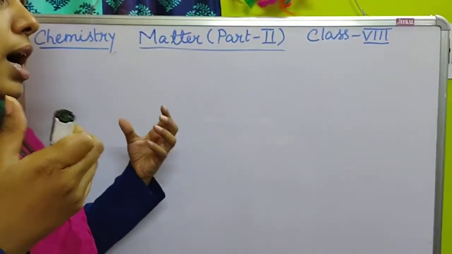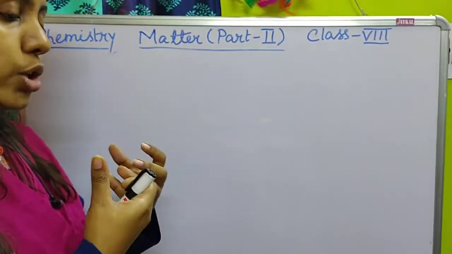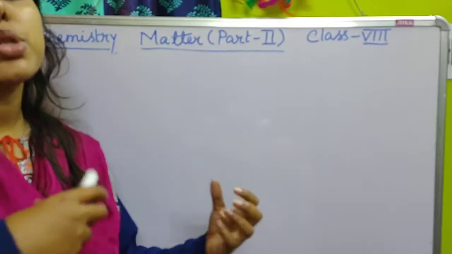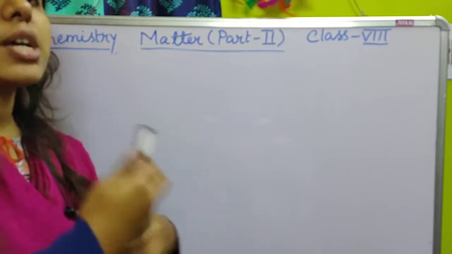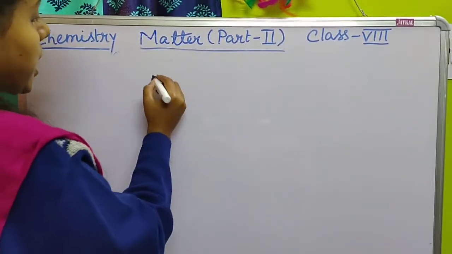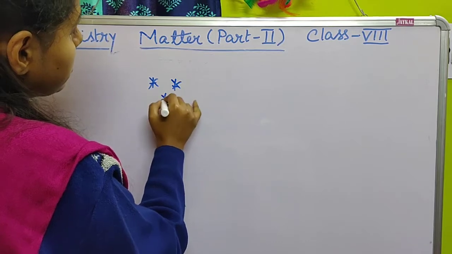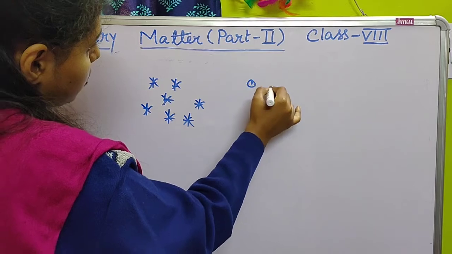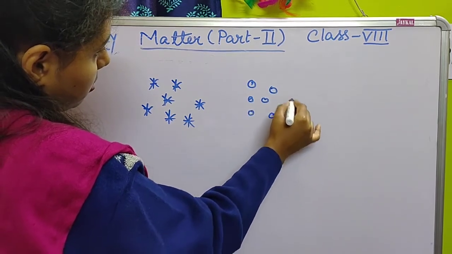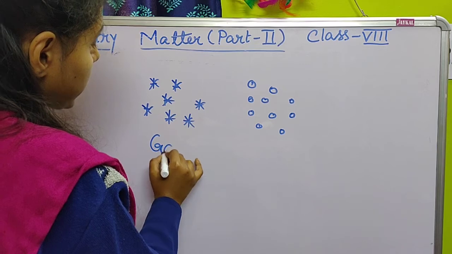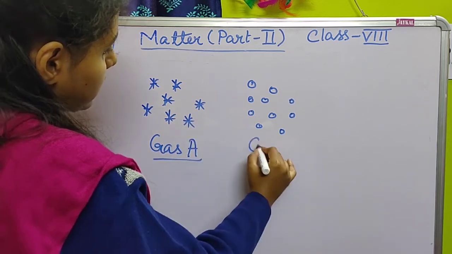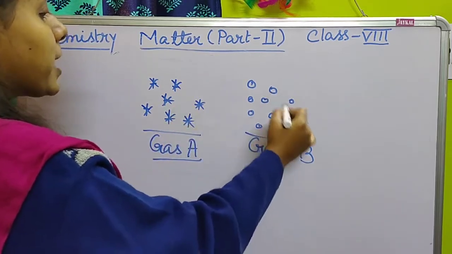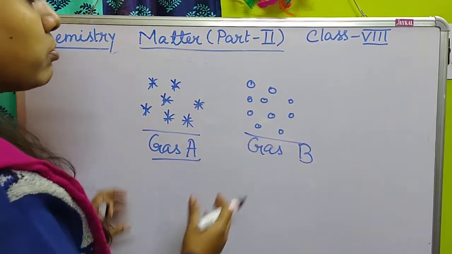When we mix two types of substances with each other, suppose two types of gas or two types of liquid, their particles intermix. Suppose these are the particles of gas A and these are the particles of gas B. Now we are mixing both of them.